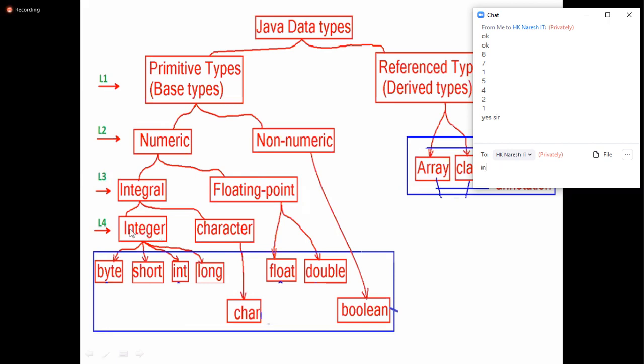Integer value storing memory. If I create a variable with float or double, floating point value storing memory. If I create a char variable, character type memory. If I create a boolean, non-numeric true-false storing memory.